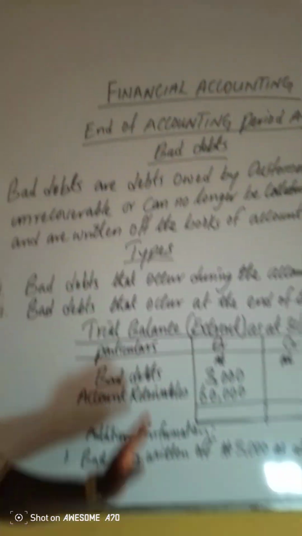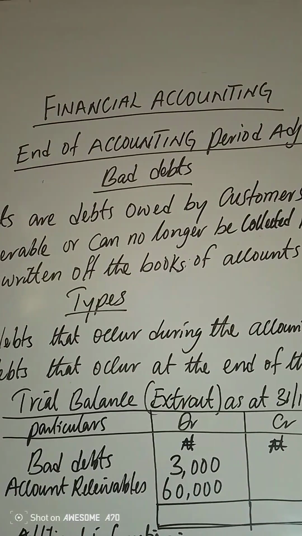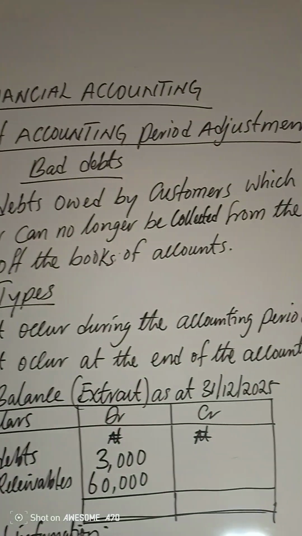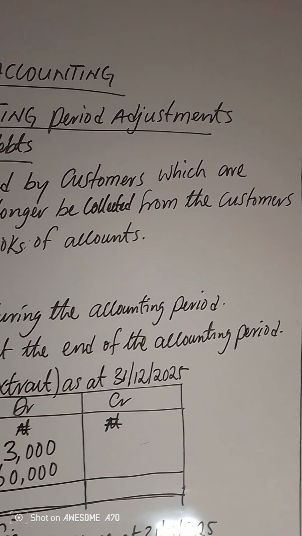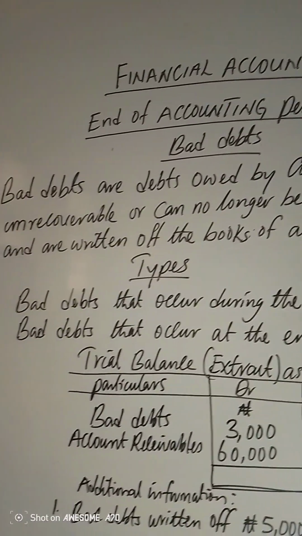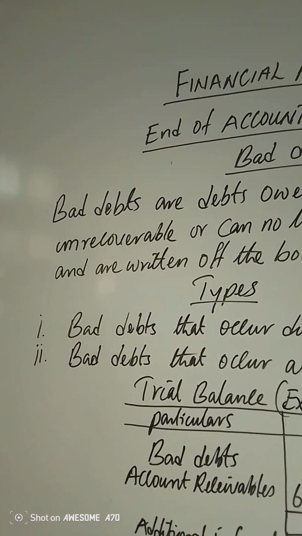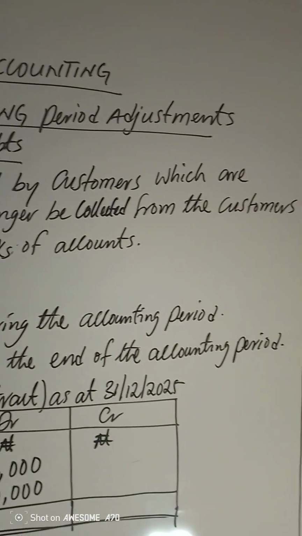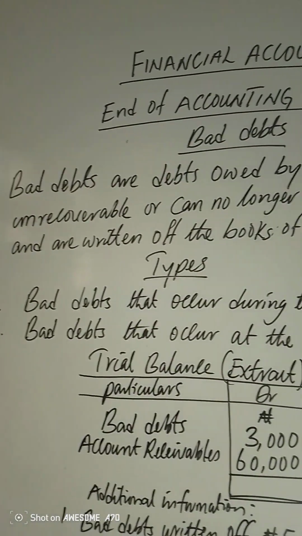In today's video and class, we are going to continue with end of accounting period adjustments. One of the adjustments that is common is called bad debts. What is bad debts? Bad debts are debts owed by customers which are unrecoverable or can no longer be collected from the customers, and are written off the books of accounts.